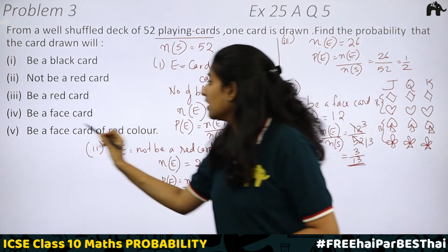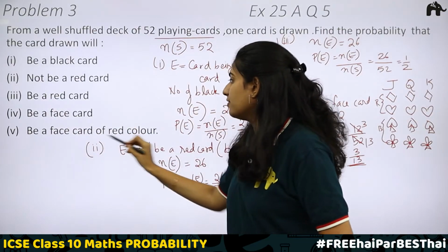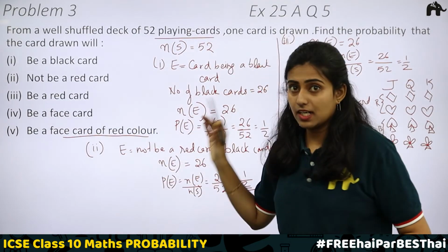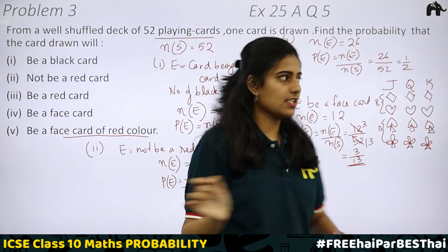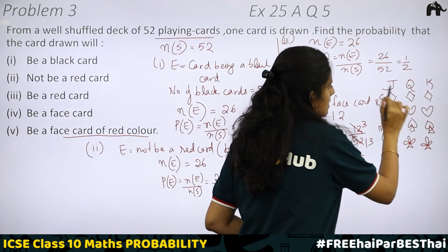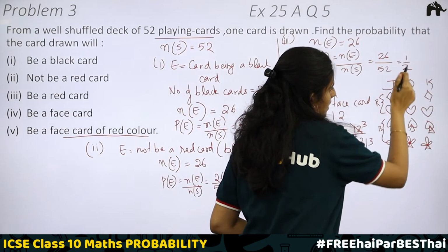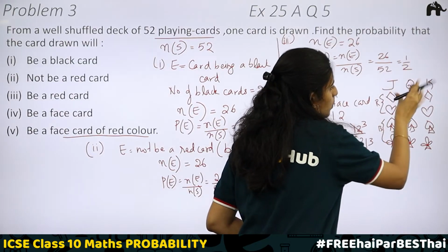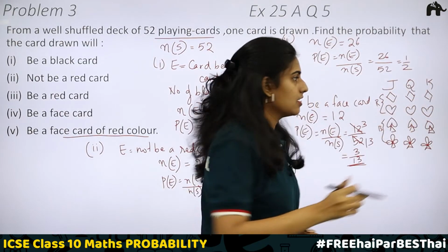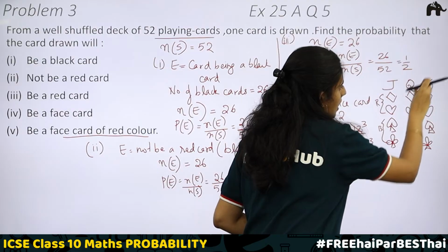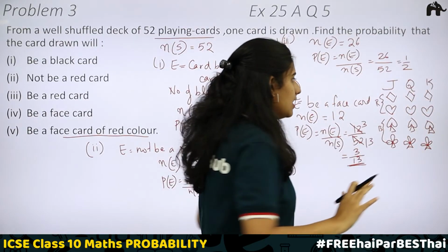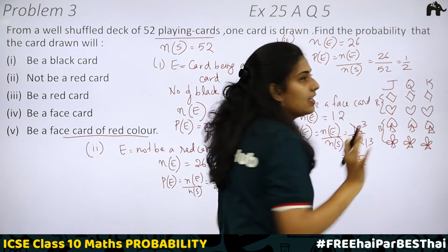It is given, be a face card of red color. Okay. It should be red in color and it should be a face card. So here when you check, the jack diamond, queen diamond and the king diamond, jack heart, queen heart and the king heart. These are the face cards which are red in color.